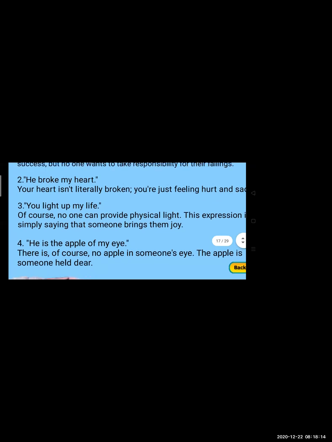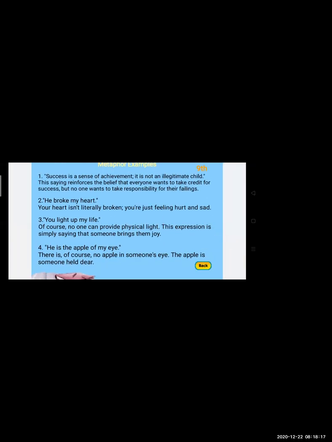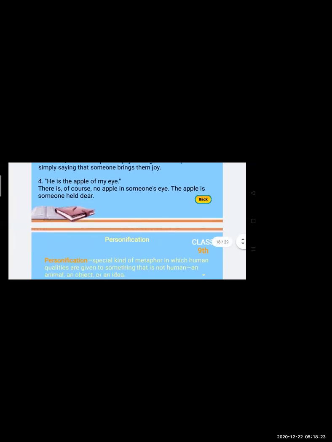So this was metaphor. Now we will see the next figure of speech, that is personification. Now I know many of you already have an idea about personification. Yes, that is very good. So we will see some additional information about personification. What does that mean? It is a special kind of metaphor in which human qualities are given to something that is not human, an animal or object or any idea. So in this, a non-living thing is being given the sense, emotion or feeling of a living thing, simple as that. So just always keep this in mind.